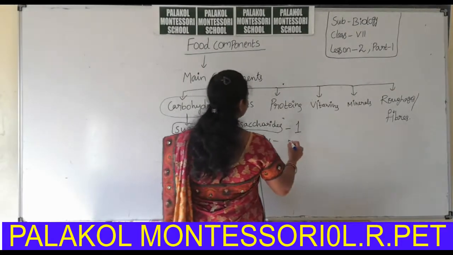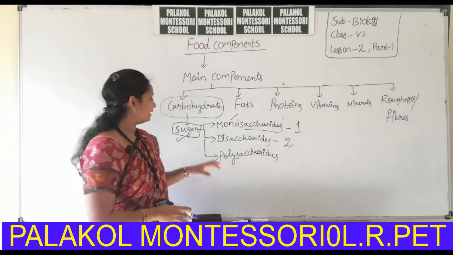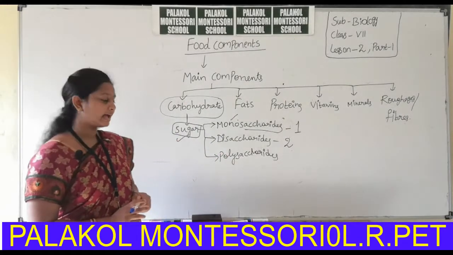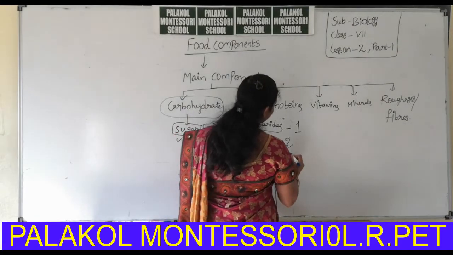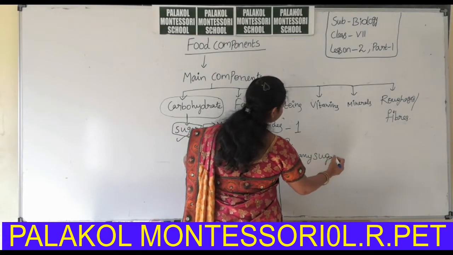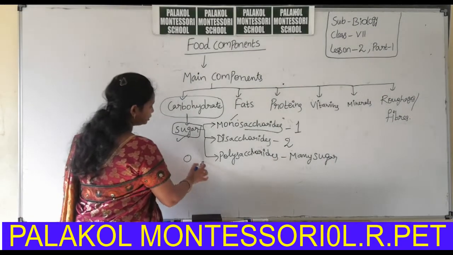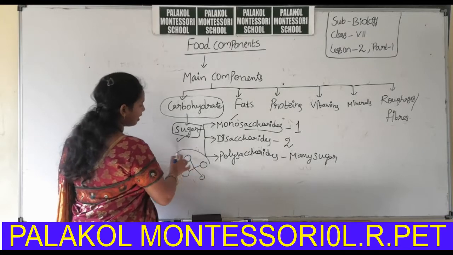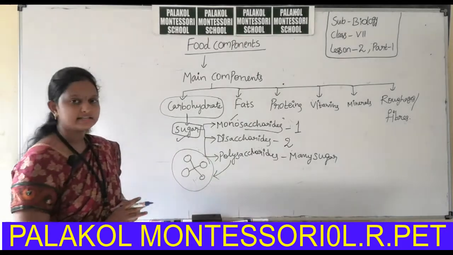If two sugar molecules are there, that type of saccharide is called a disaccharide. If more than 2 or many sugar molecules combine to form a large molecule, it is called a polysaccharide.